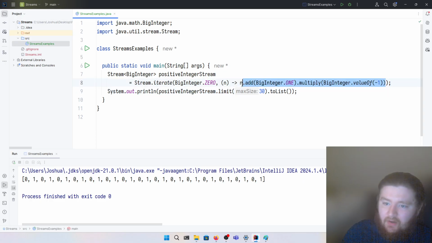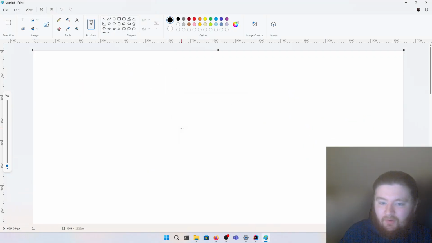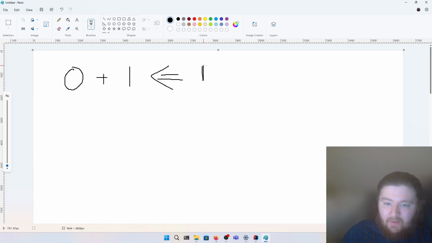Okay, so I'm realizing that this problem is actually slightly harder than I'm leading it on to be. So the way to do this is going to involve the ternary operator. Because how do we want to solve this? Well, we want to add 1 to our existing number and then negate it.